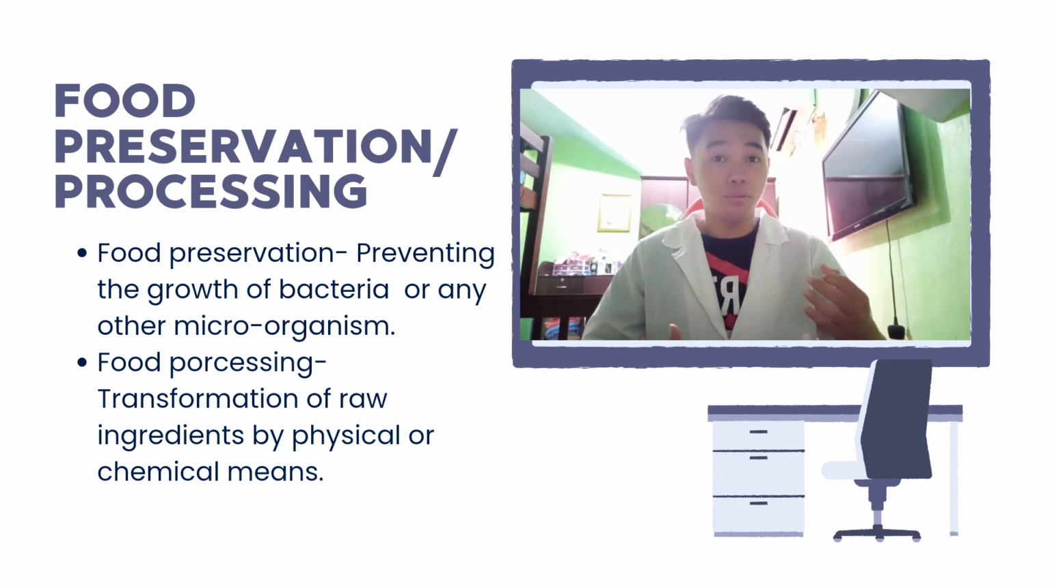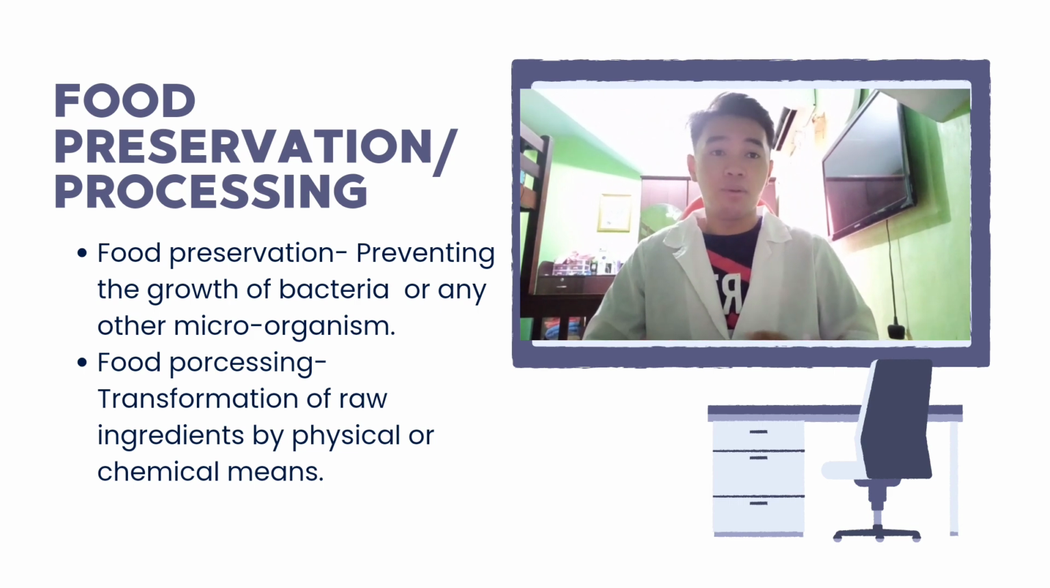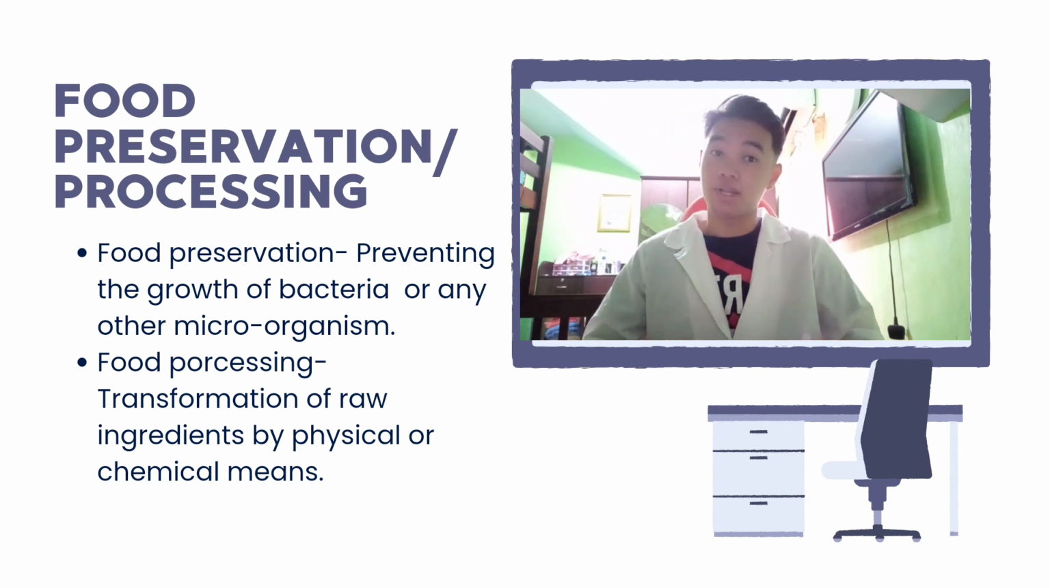So the key word here in food preservation is preventing, while food processing is the transformation of raw ingredients by physical or chemical means into food or food into other forms. So the keyword here is transformation. So in preservation, it's preventing. In food processing, it's transformation.